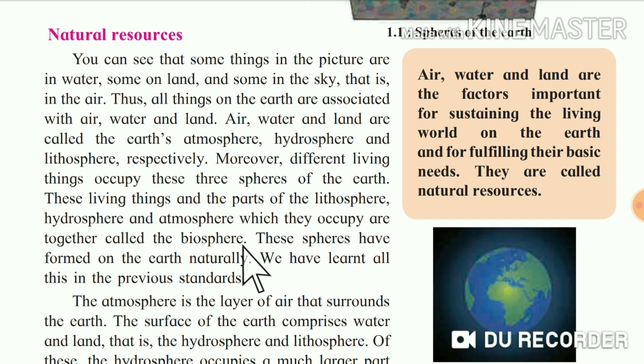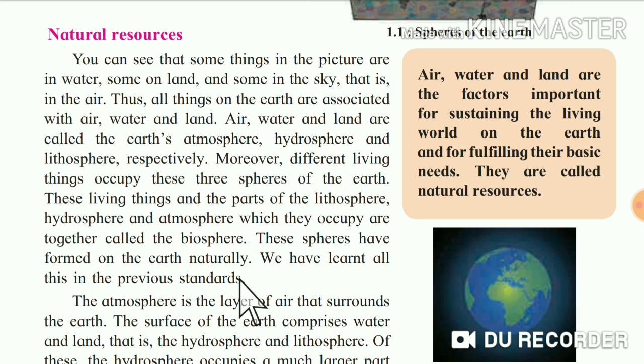Okay, these spheres have formed on the earth naturally. Means all these three spheres formed naturally, they are nature made. We have learnt all this in the previous standards. Means till here, now you are in 6th standard, sorry. So till 5th standard you have learnt about these natural resources.